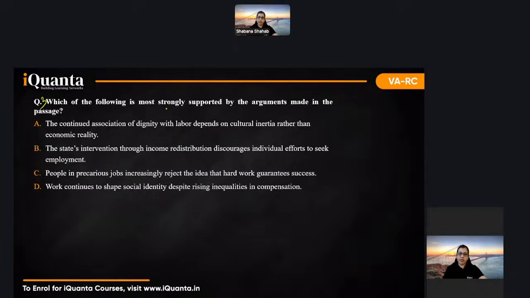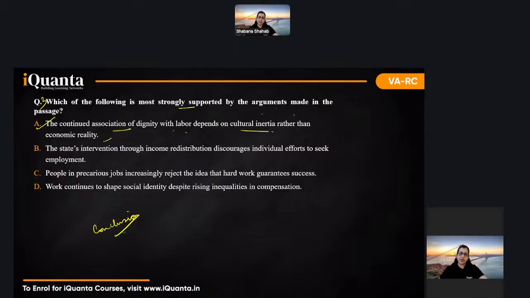Question number 3, which of the following is strongly supported by the arguments? This is not critical reasoning support and weaken. This says which of the following is supported by. So here you are looking for conclusion. Supported by means the ceiling is there and then you have got the pillars. So the pillars are the facts given in the passage and the conclusion is what you are looking for. Okay. So which of the following is supported by? Now in question number 3, it is given in the passage. You're looking for a conclusion. So all these get eliminated except A, because it says the continued association depends on cultural inertia rather than this.